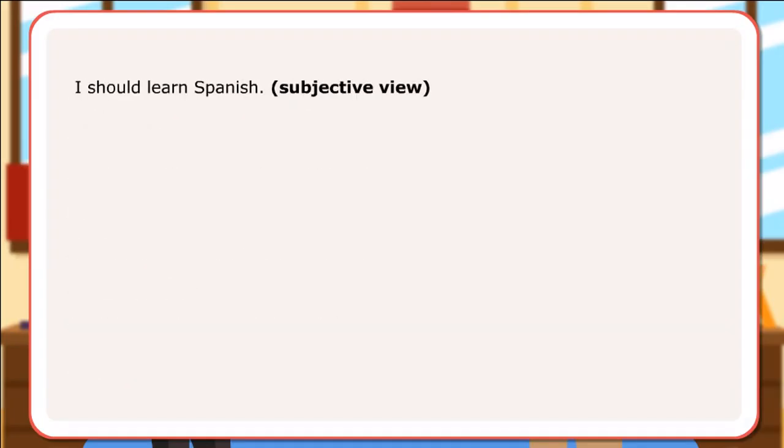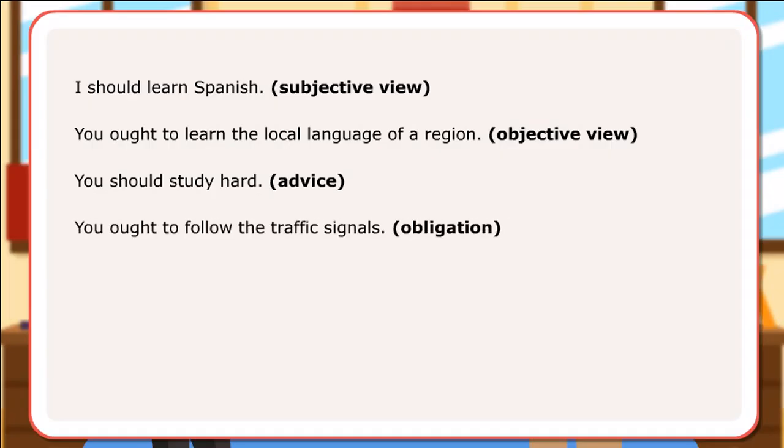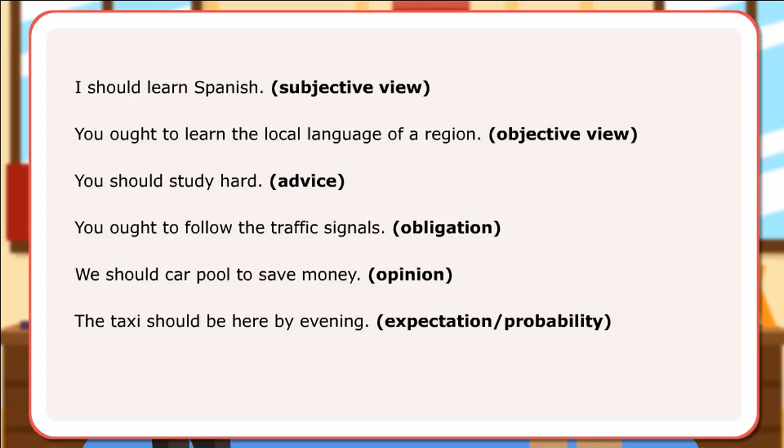I should learn Spanish. Subjective view. You ought to learn the local language of a region. Objective view. You should study hard. Advice. You ought to follow the traffic signals. Obligation. We should carpool to save money. Opinion. The taxi should be here by evening. Expectation, probability.